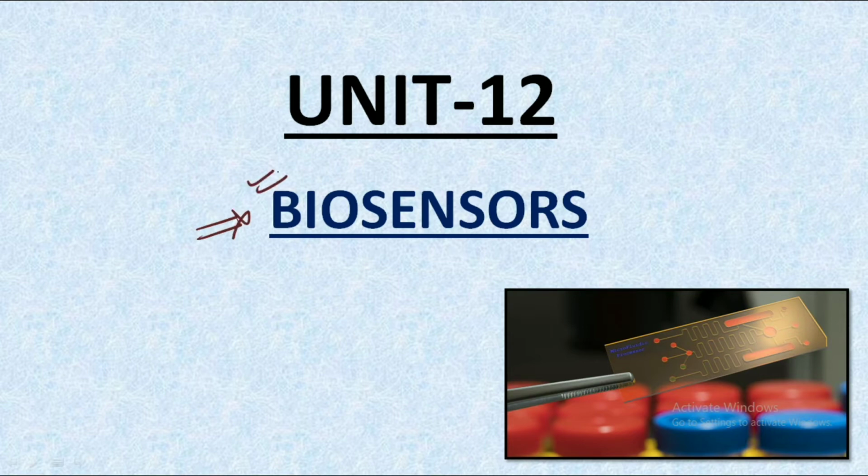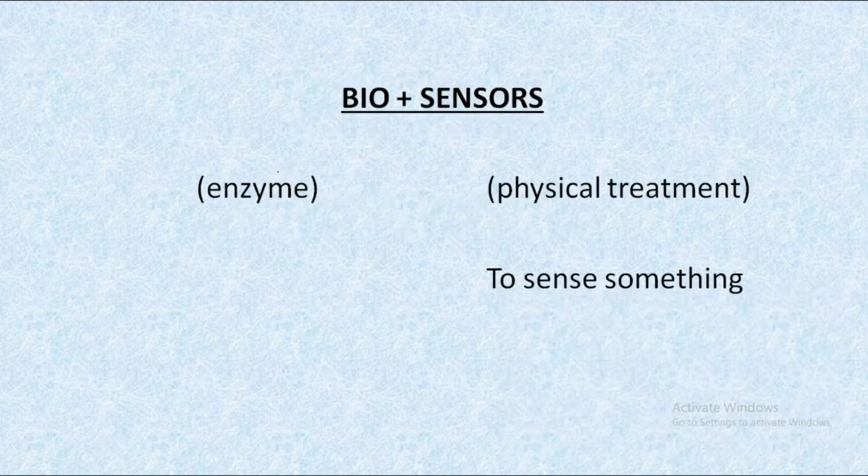It is one of the frequently repeated topics from unit 12, so it is one of the most important topics to focus upon. So first of all, let us discuss what biosensors are. In order to understand what it is, let us break the term down to derive its meaning. Biosensors is actually made up of two terms. The first one is bio and the second term is sensors.